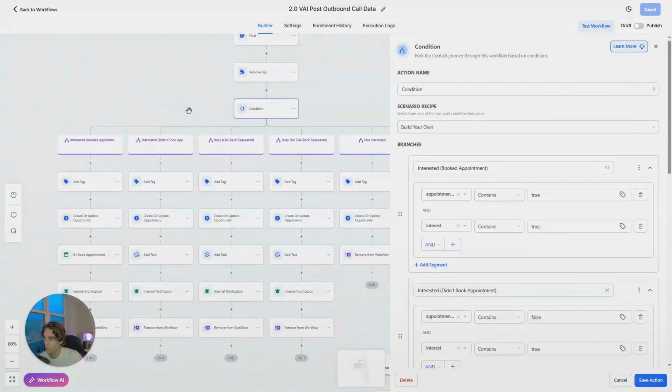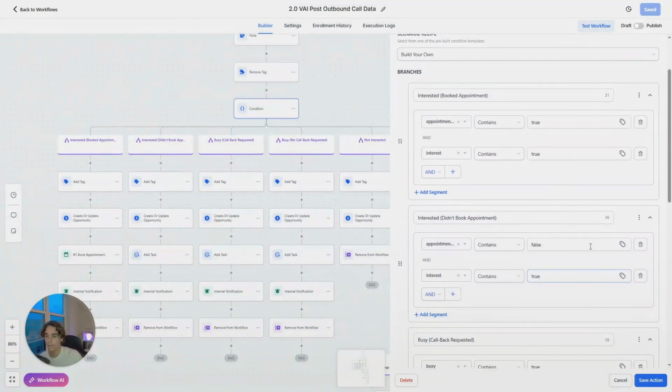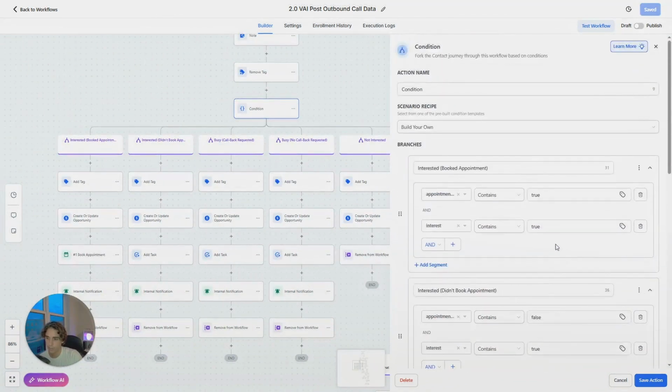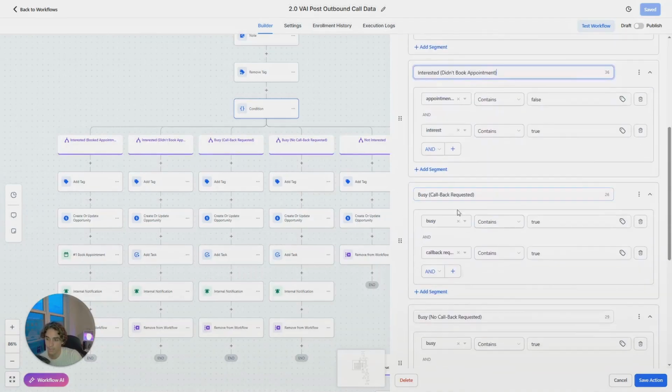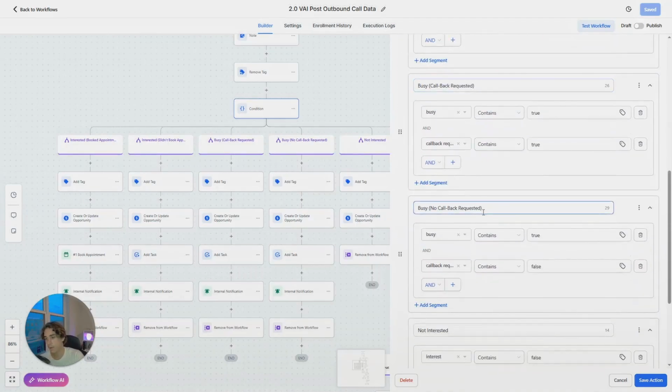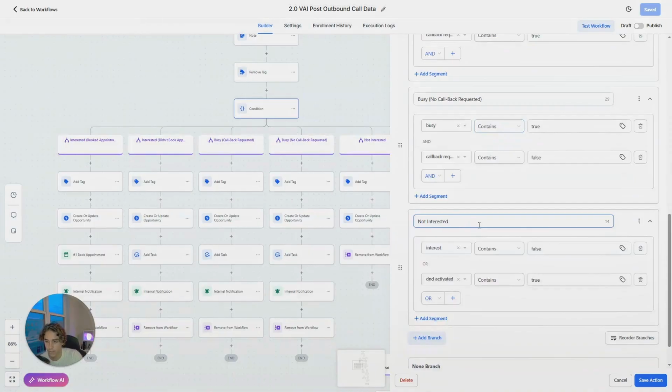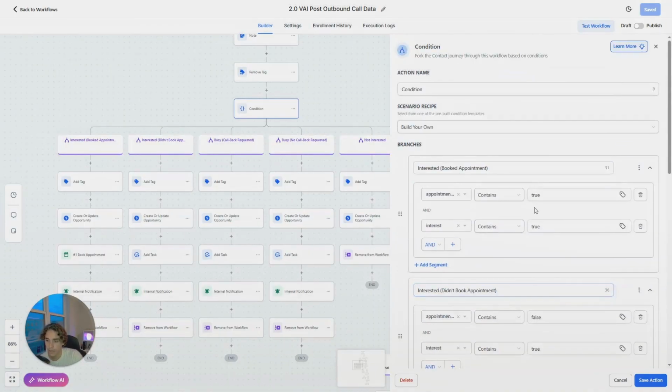And then you guys are going to have a very intricate way of identifying what happened throughout the call, right? So it's going to be pretty simple though. Don't overcomplicate it for yourself. All we're going to be checking for is whether they were interested and booked an appointment, interested and didn't book an appointment, busy and callback requested, busy and no callback requested, and not interested, which marks them as DND. All right. So that is what you're going to be doing here.